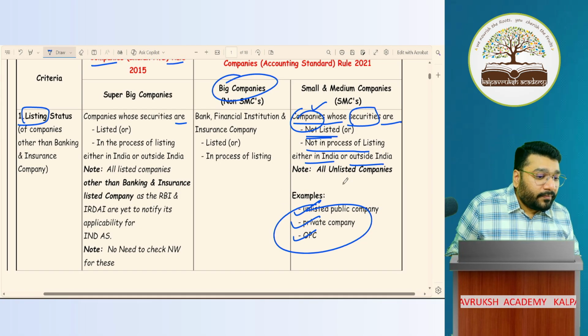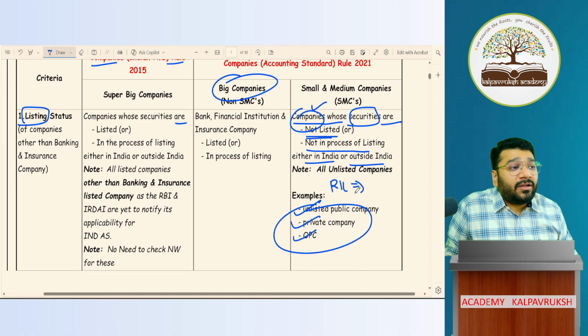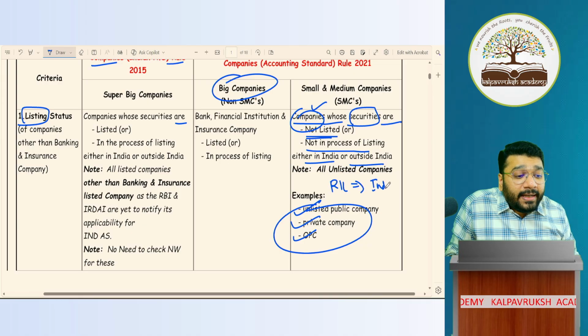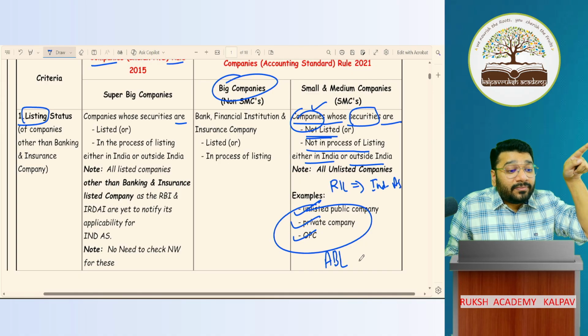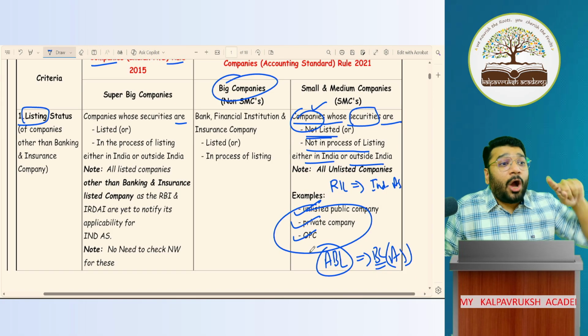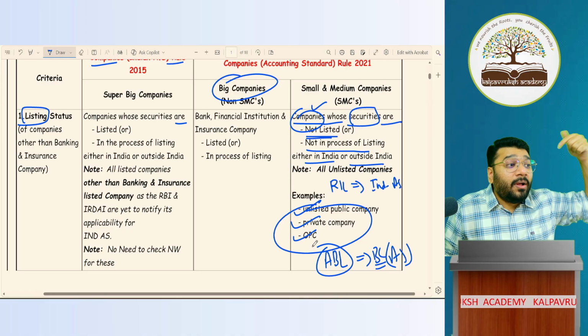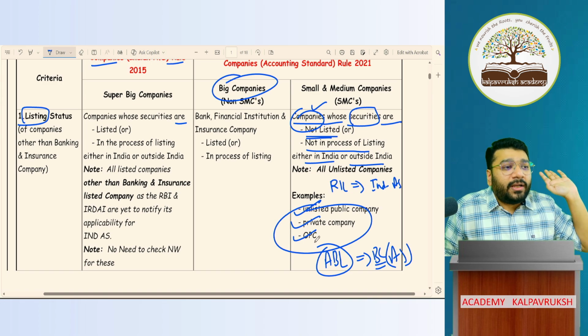So let me talk about Reliance Industries Limited. What is it? Listed. So what should they follow? Ind-AS. Axis Bank Limited. Again, it is listed. So where will they go to? Big company. So they have to follow accounting standard, because banking companies are out of the purview of Ind-AS. And small SMCs, where will they go to? Big company, which is non-SMCs. Got it? Not got it? Okay.